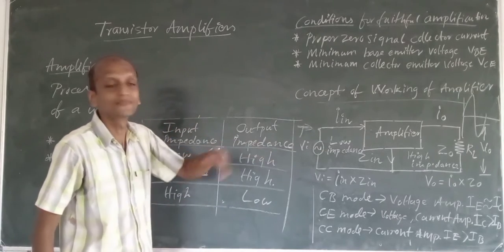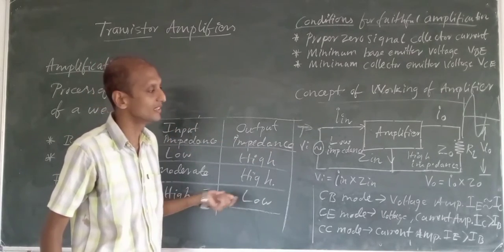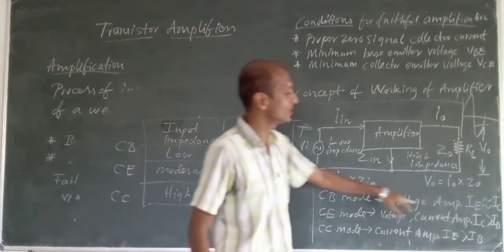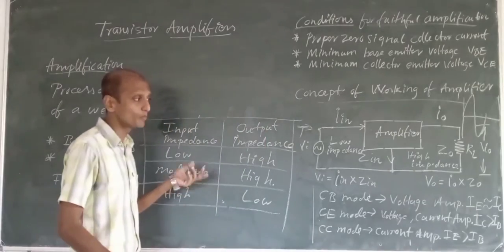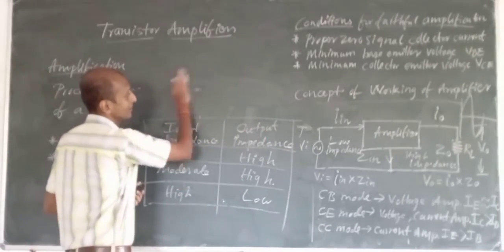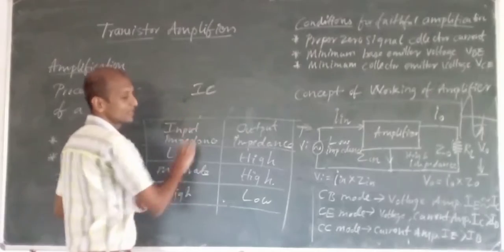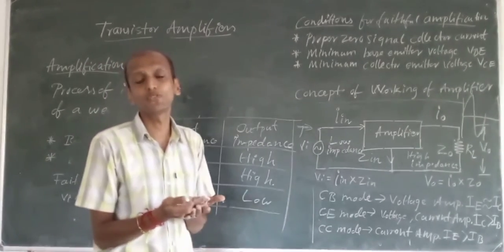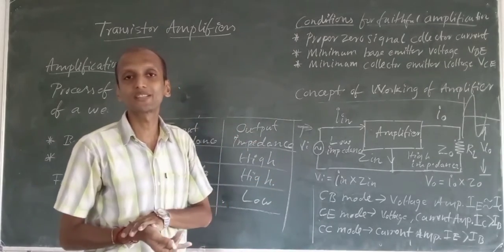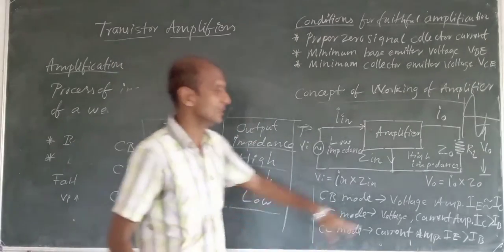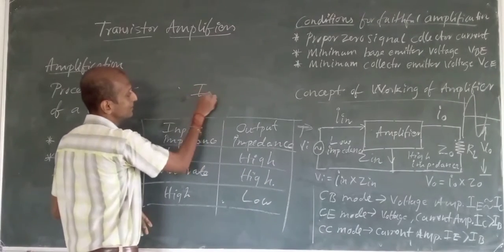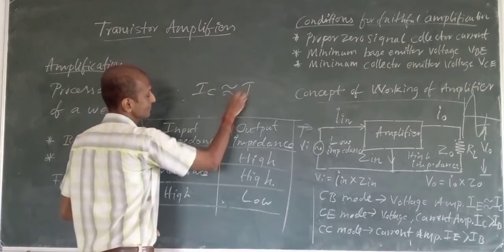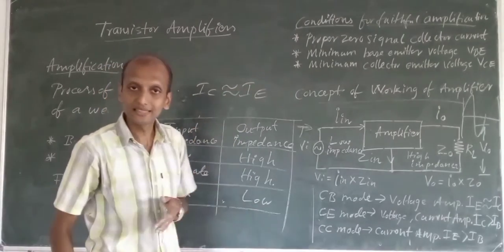It is in common base configuration. Here the base is common. So common base means what? What is your input current? If I have a common base, what is your input and output current? We can say your input and output currents are the emitter current and the collector current. Now here IC and IE both will be the same, isn't it?